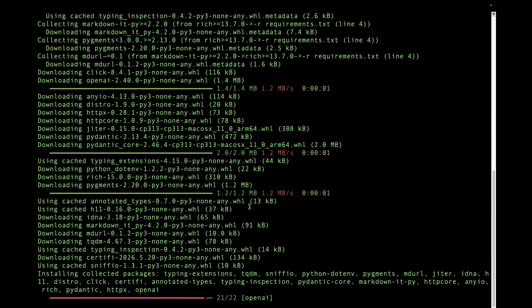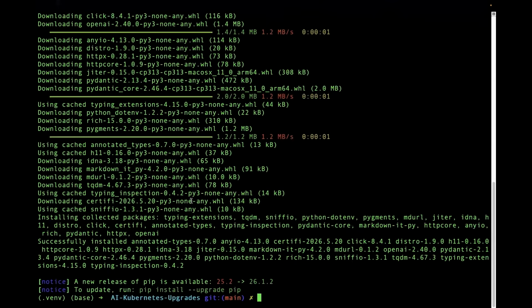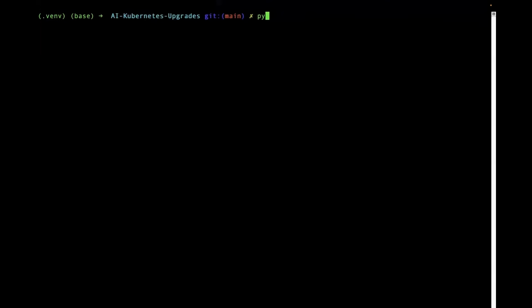And just to tell you, I've already updated the .env file with the OpenAI API key. This is the model that we are going to use, GPT-4o, because it consumes fewer tokens. Okay, so now let's try python3 main.py. I'll call the source version 1.34, target version 1.35, and -o report.md.